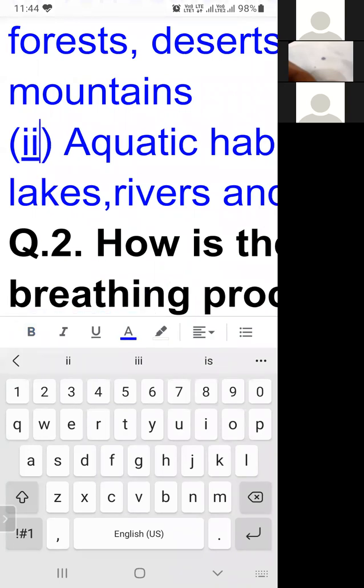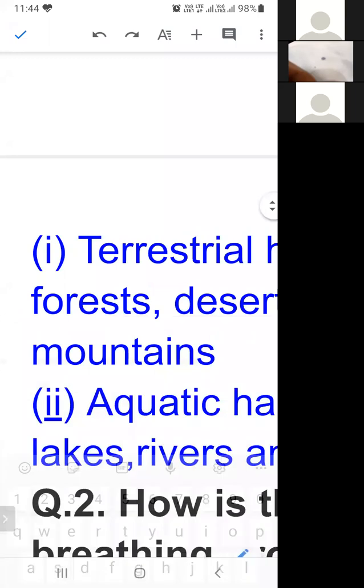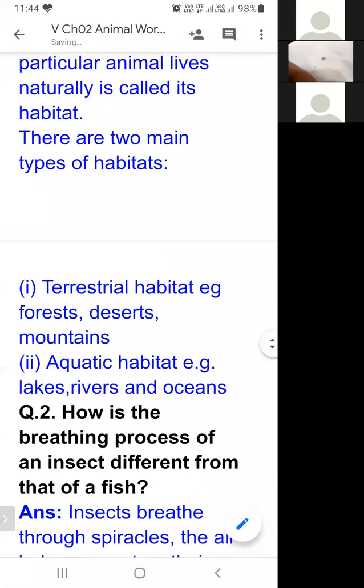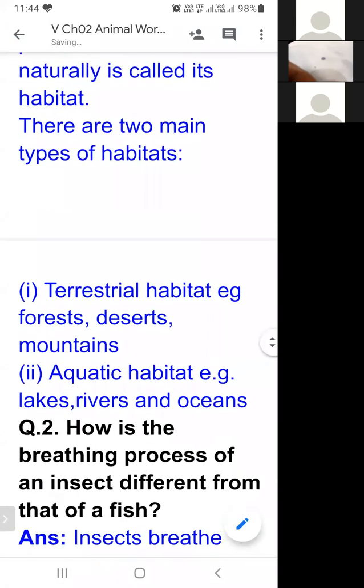Okay, so now it is corrected. The second part is aquatic habitats. Aquatic habitats, for example, lake, river, and oceans. The area belongs to water. It can be lake, river, ocean, pond, meaning the water sources are known as aquatic habitats.